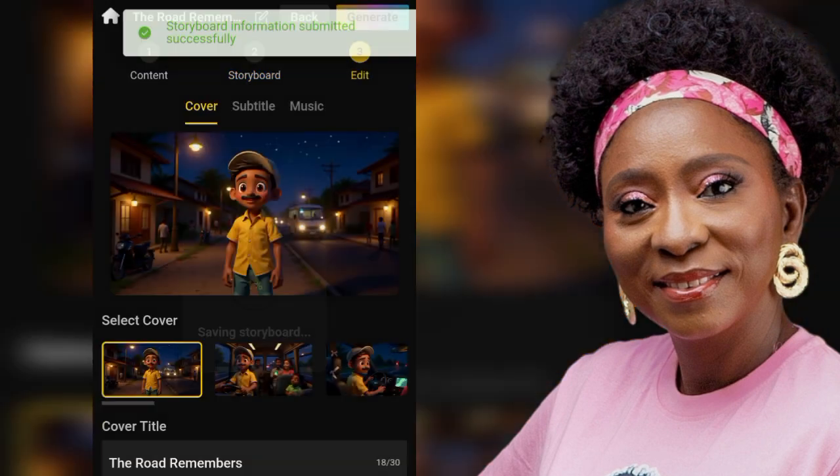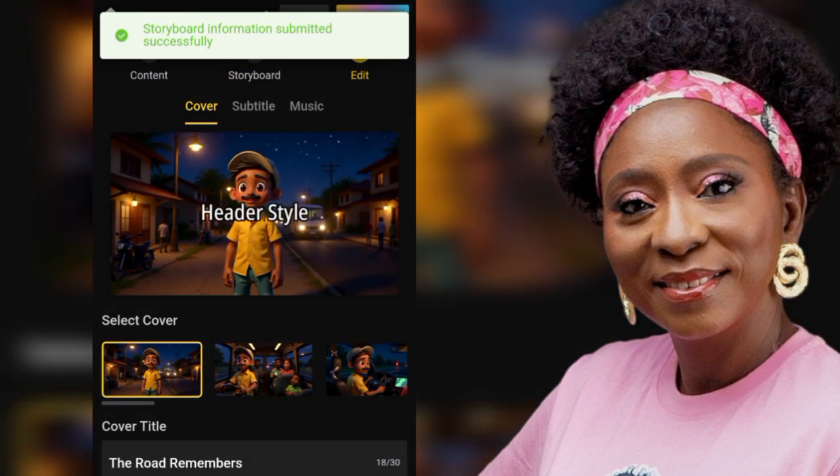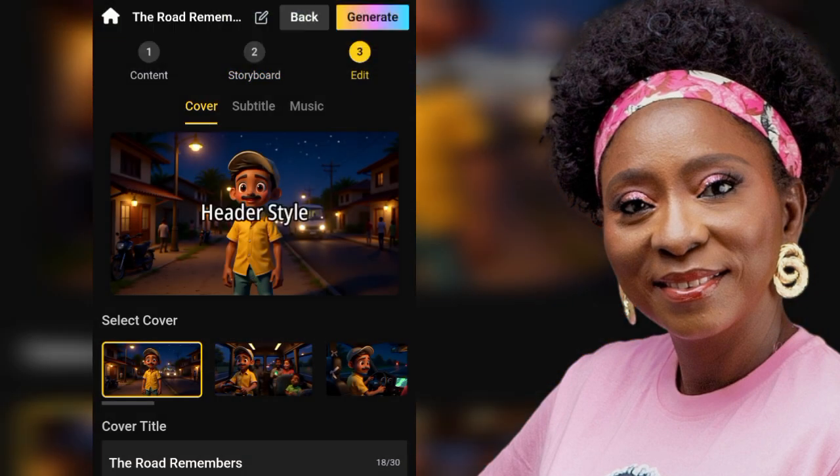Now don't forget to download all the storyboards, because that's what you're going to use to animate it. If you don't know how to do this, I'll put a link to the video where we talk about how to animate all the storyboards and make it without watermark. You'll see that inside of the description. But right now we just want to generate this video and have it as the foundation on which we'll begin to layer all the animated storyboards that we're creating in Grok.